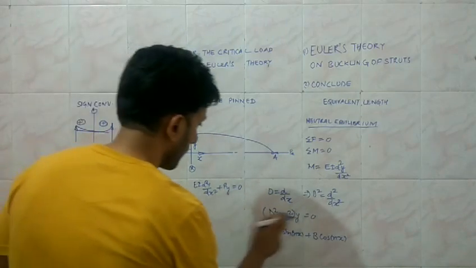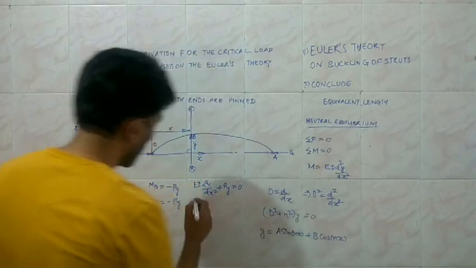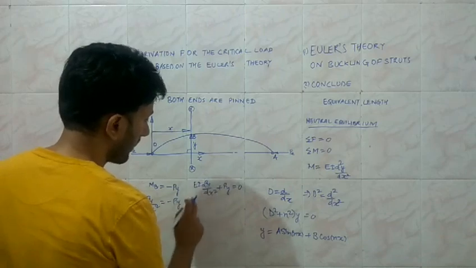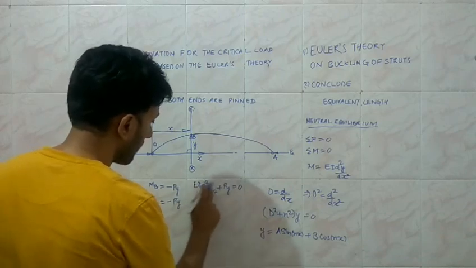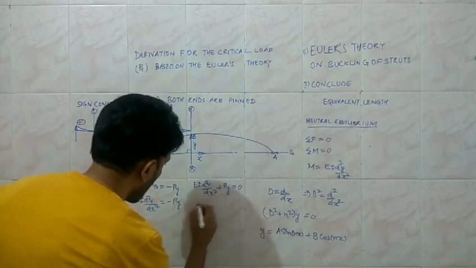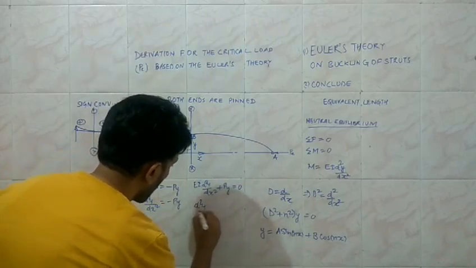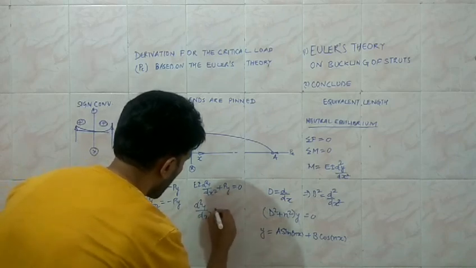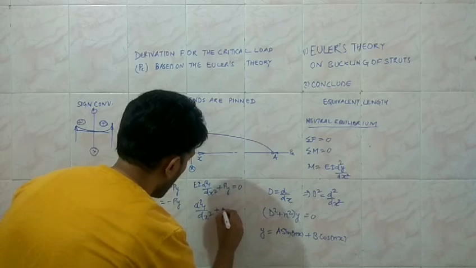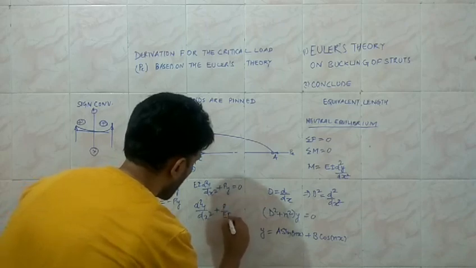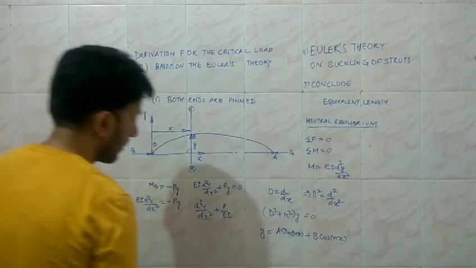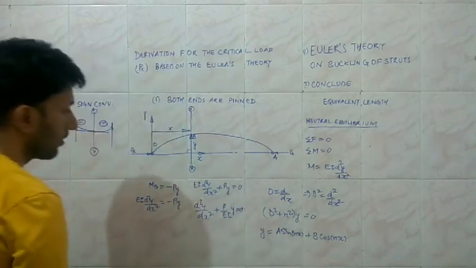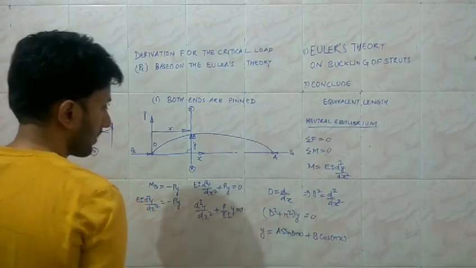In order to transform this equation into this form, we are going to remove the coefficient of d square y upon dx square. So it can be written as the second derivative of the deflection plus P upon EI, that is, we divide the whole equation by EI, multiplied by y, is equal to 0. So this is of the form of this equation.